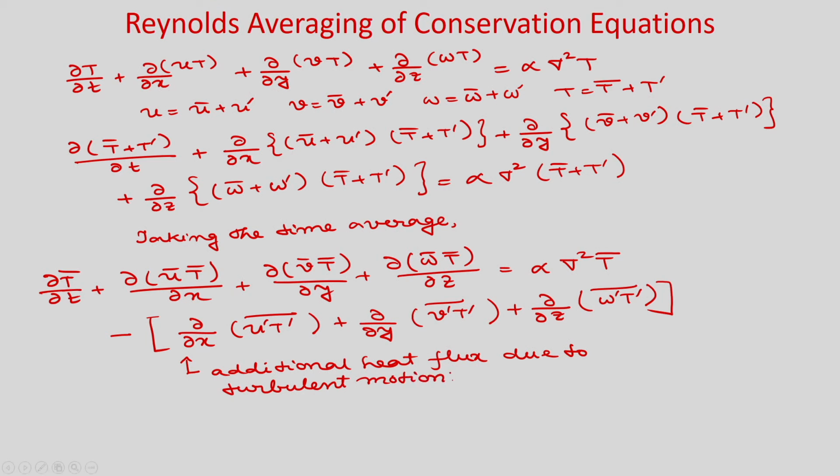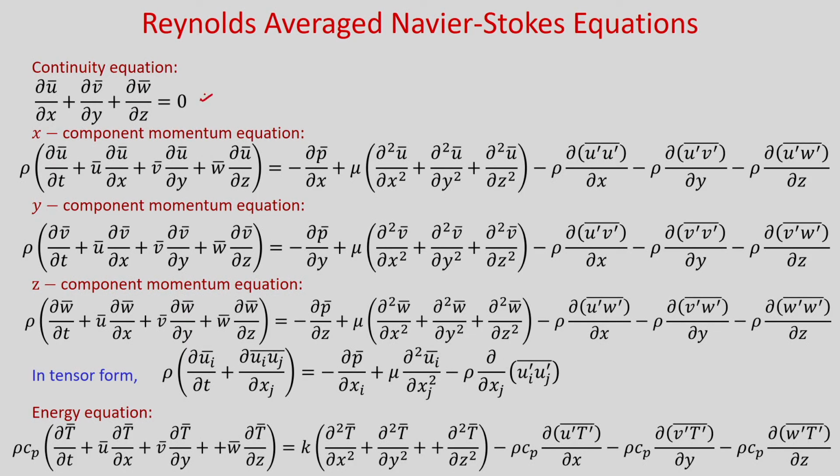So, now if you carry out the time averaging of the y momentum and z momentum equations in a similar way, then we can write the Reynolds averaged Navier-Stokes equations as, so this is your continuity equation, this is the x component momentum equation, and these are the three additional terms. In the y component momentum equation, these are the three additional terms. In the z component momentum equation, these are the three additional terms.